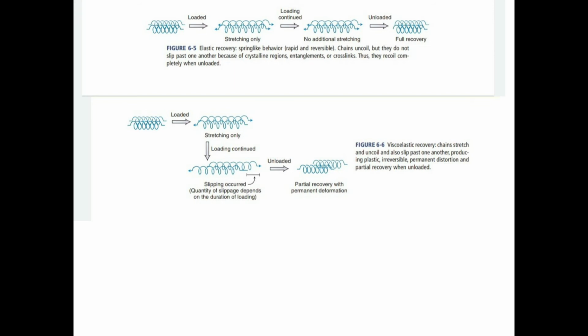Then in the picture below, you can see the viscoelastic recovery. Chains stretch and uncoil and also slip past one another, producing plastic, irreversible, permanent distortion and partial recovery when unloaded. Same thing, when the load continues, sometimes in the viscoelastic it slips onto the other molecule and leads to what? Plastic deformation, right?